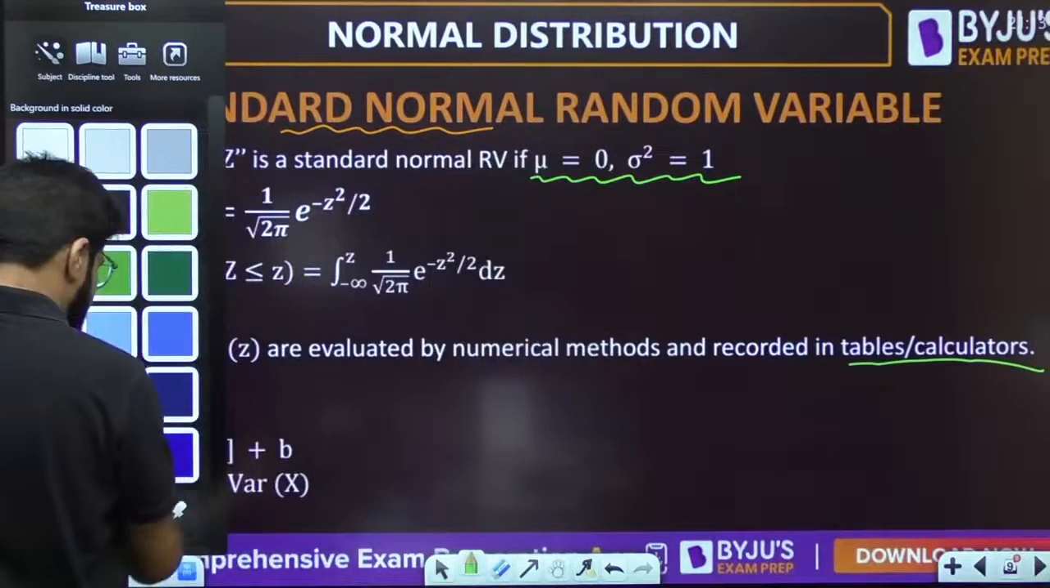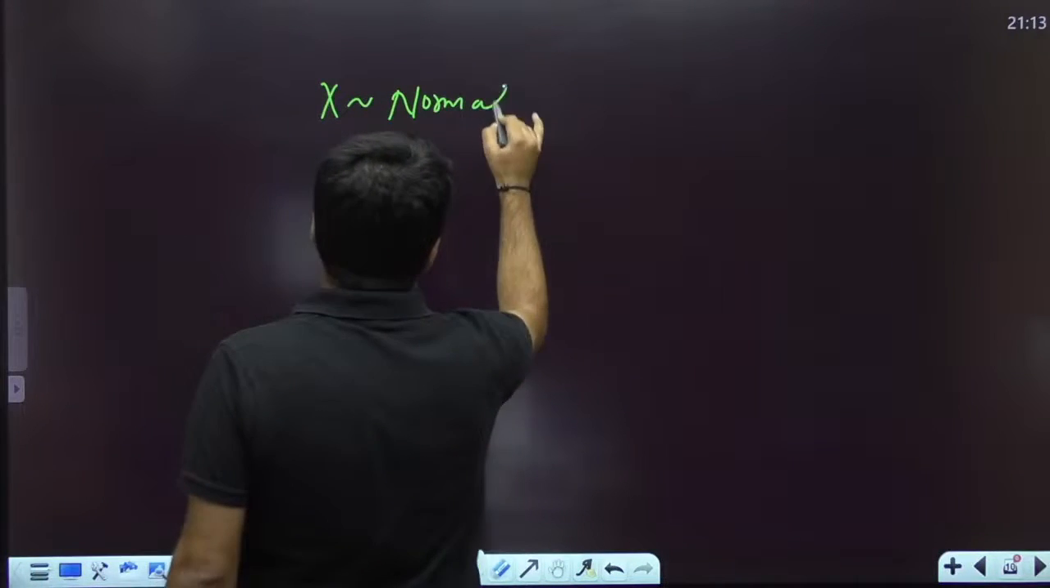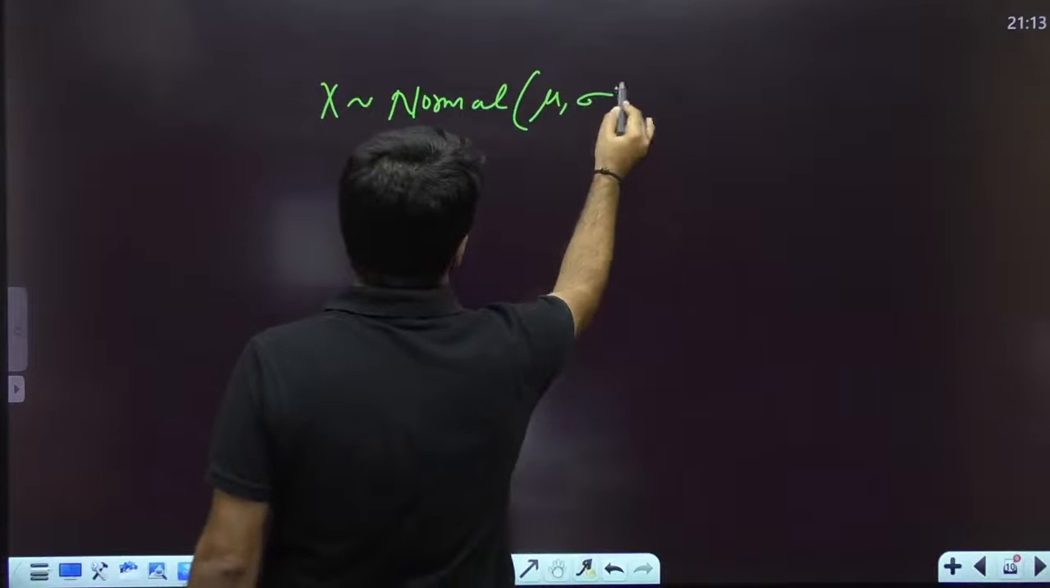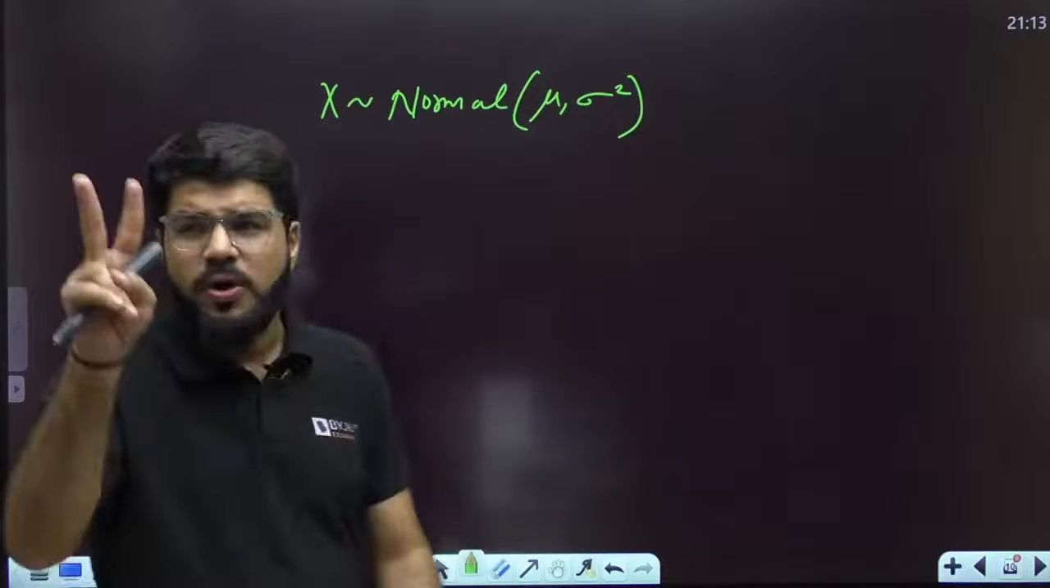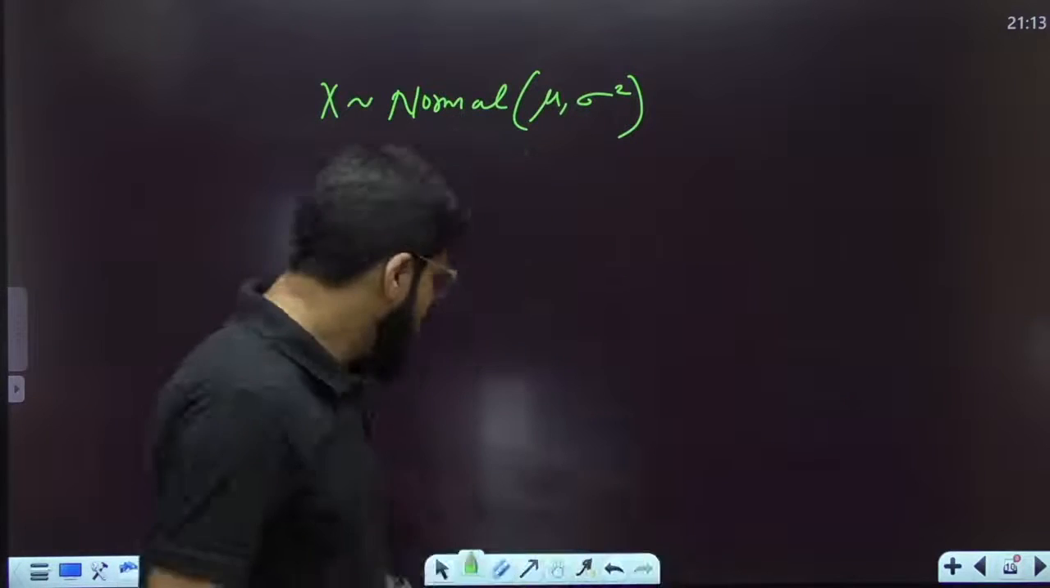Right. Okay. So if I just use this particular point, let's say x is any normal random variable having any mean mu and any variance sigma square. These are the two important parameters of the normal distribution, the mean and the variance.